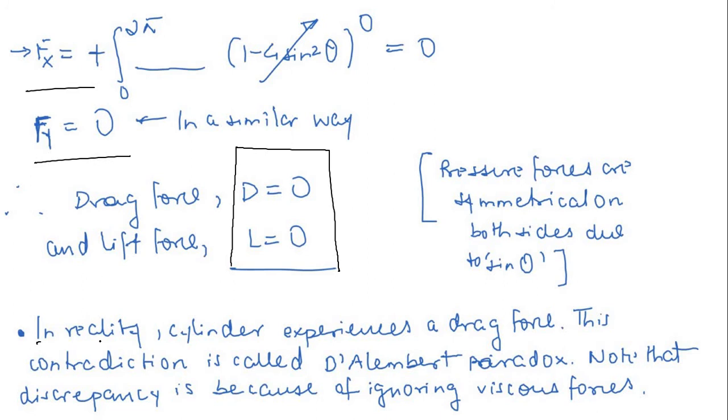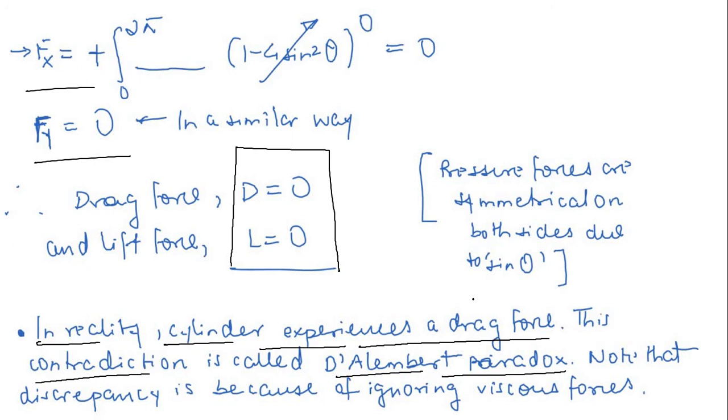But very important point, in reality this is not true. In reality a cylinder experiences a drag force, and this contradiction we generally call D'Alembert paradox. So why is this happening? This is very obvious. We are assuming our fluid as inviscid, which in reality is not true. No fluid can be inviscid, so there is always some viscosity.